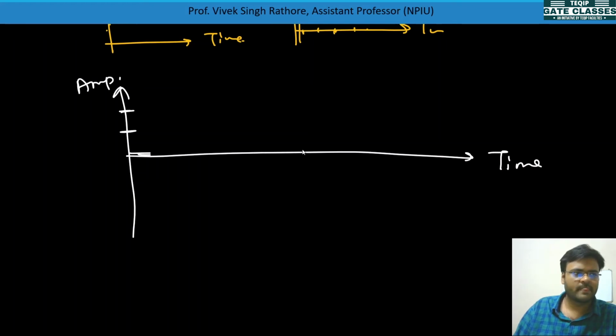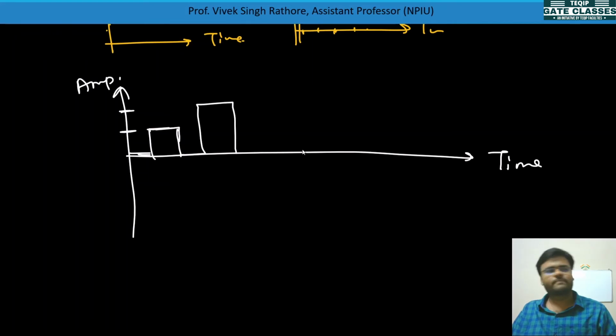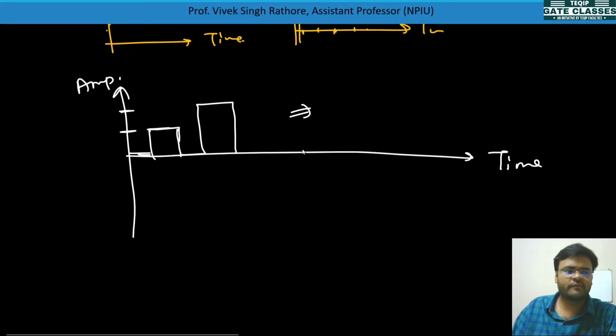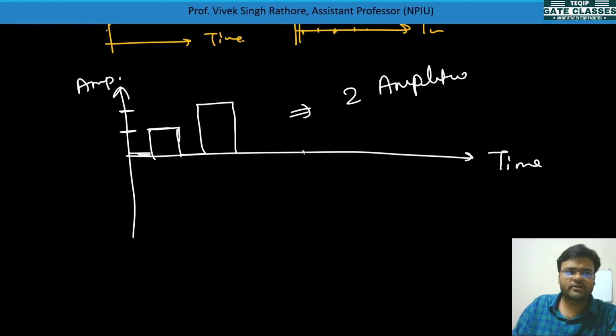This type of signal which is defined for only a limited number of amplitudes, exactly two amplitudes, is called a digital signal.